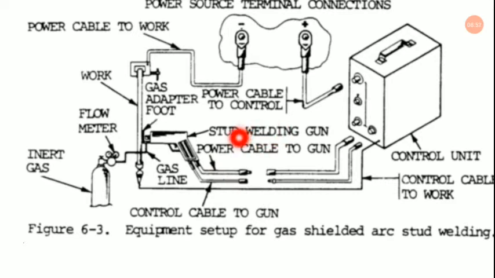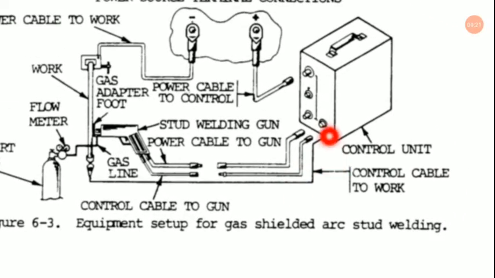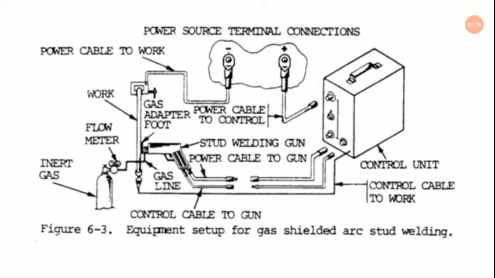There is a stud welding gun attached to the equipment. So we are having power cable to the gun as well, and we are having also the stud welding gun. Now this is the gas line, as you can see over here, and we are having the flow meter from the particular gas cylinder, and it is filled with this inert gas as well. Now this is the control unit, as you can see. Now the control cable to work, this one is the control cable to the work, as you can see over here. This one is the control cable, as you can see. So this is in short the equipment setup for gas shielded arc stud welding, as you can see over here.